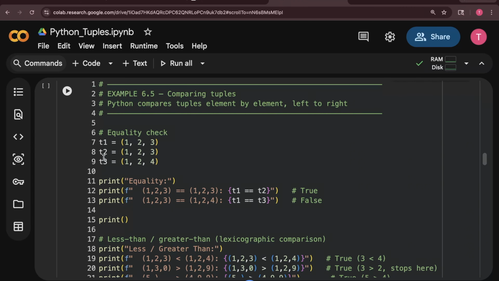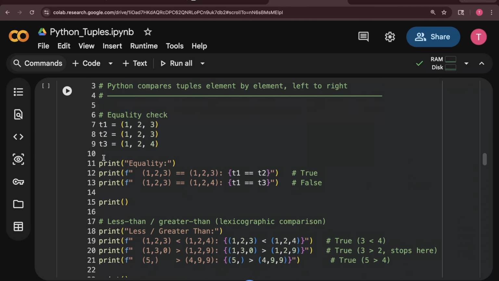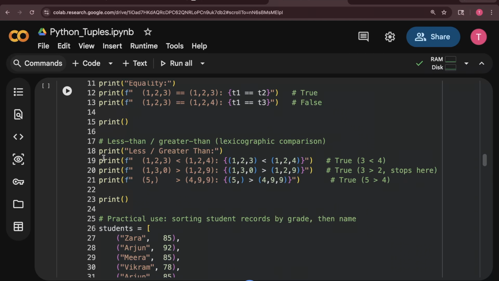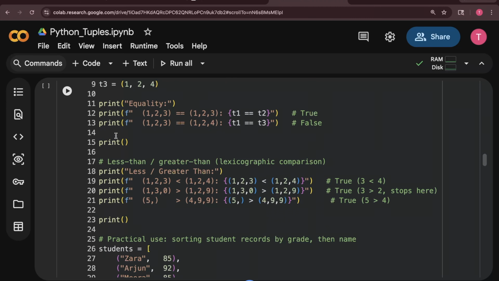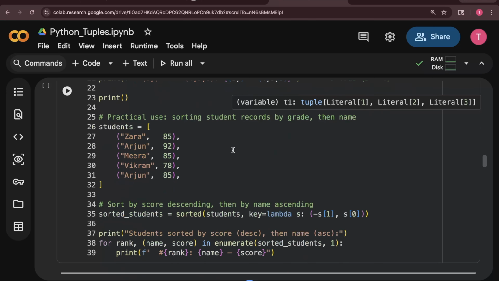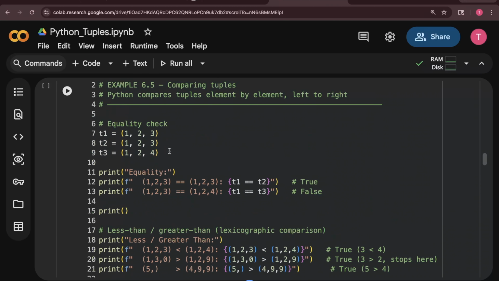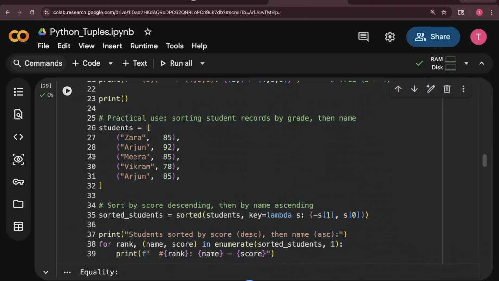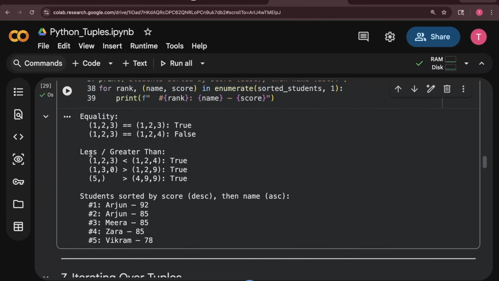Now, comparing tuples. Same, guys. What would be different? Nothing, same. Less than, greater than, and if you want to do an equal to check, you can do it the same way. Same example, I'm not going to explain it again. You guys now know it. Like we used to compare in list, you can compare tuples.